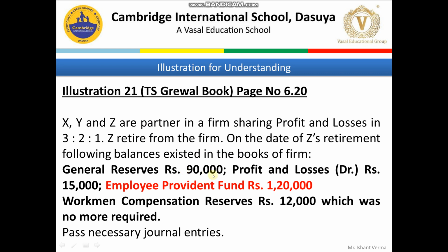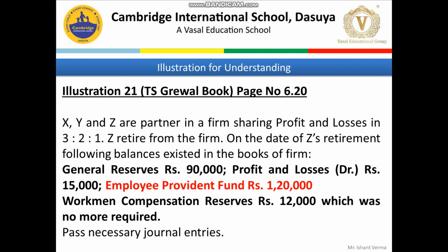On the date of Z's retirement, the following balances exist. There's a general reserve, there is a profit and loss debit, that is a loss, and an employee provident fund. I have highlighted it in red because employee provident fund is not a profit, not a reserve. Here the word fund is mentioned, but employee provident fund is money related to the employees. Only employees have a right to this, so we will not distribute this. And workman compensation reserve is 12,000, which is no more required. It means partners do not want to carry it forward, they will distribute it.